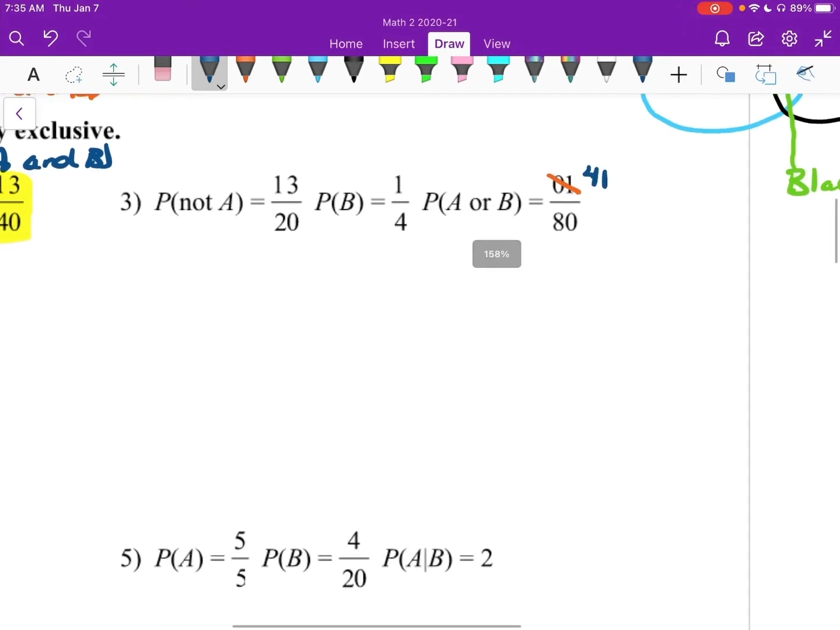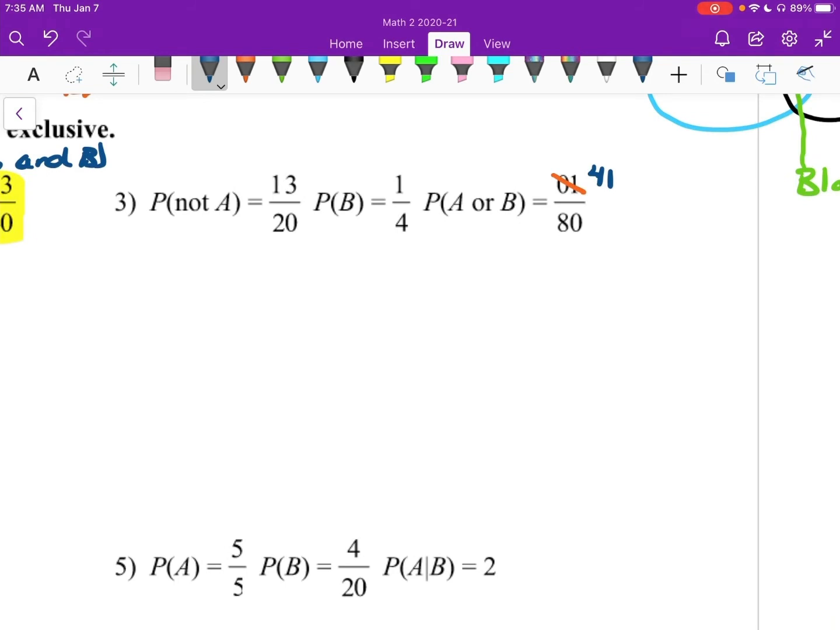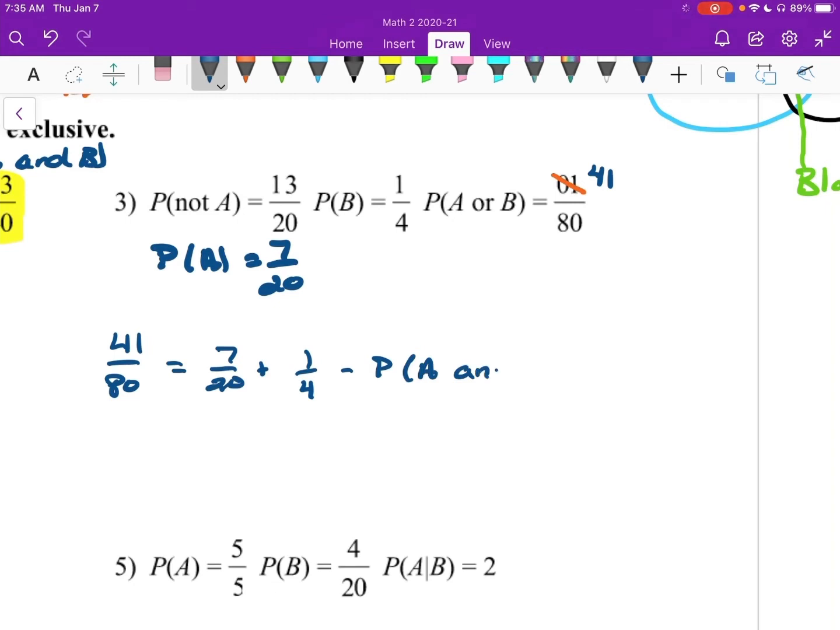So starting off again, like I said in the last one, normally if it says not A, you want to find out what is A. Well, probability of A here would be 7 over 20, right? In my head, I just did 1 minus 13 20ths, so you have 20 minus 13, which gives you 7. So I plug into my long formula what I can. Probability of A or B is 41 over 80. That's equal to probability of A, which is 7 over 20, plus probability of B, which is 1/4, minus the probability of A and B,